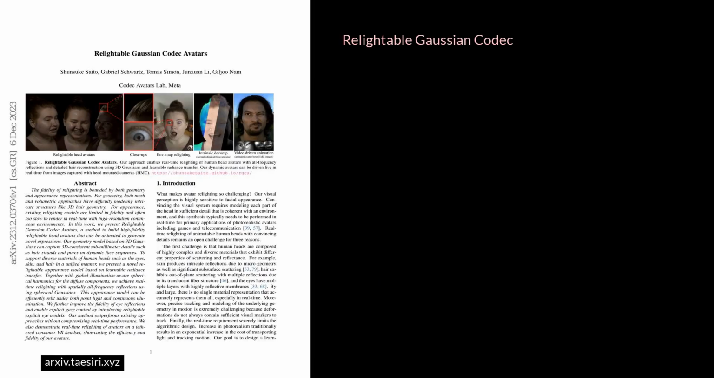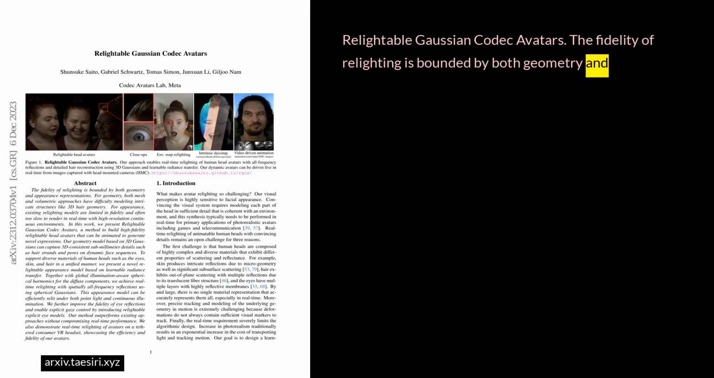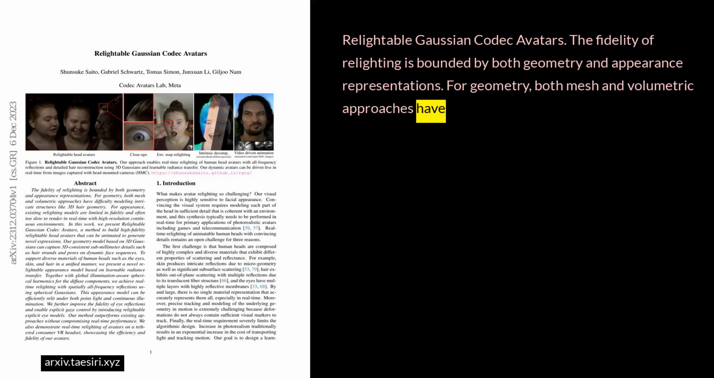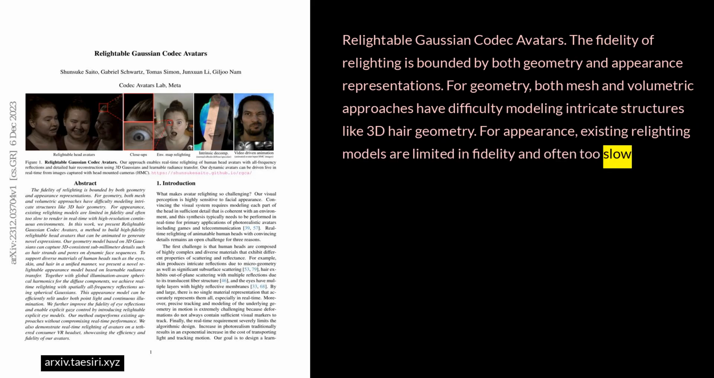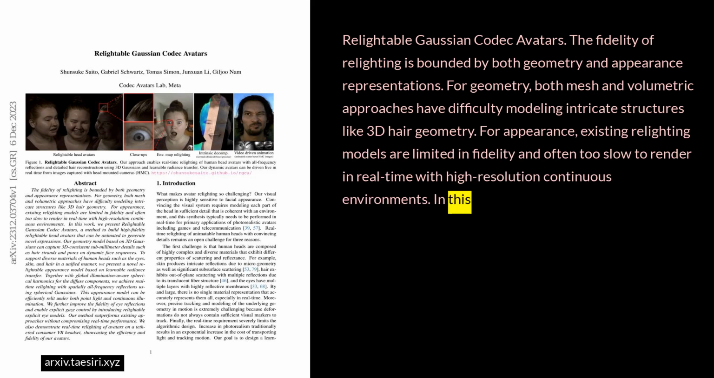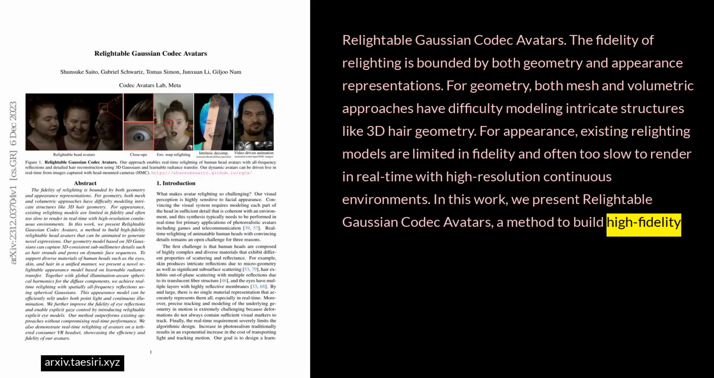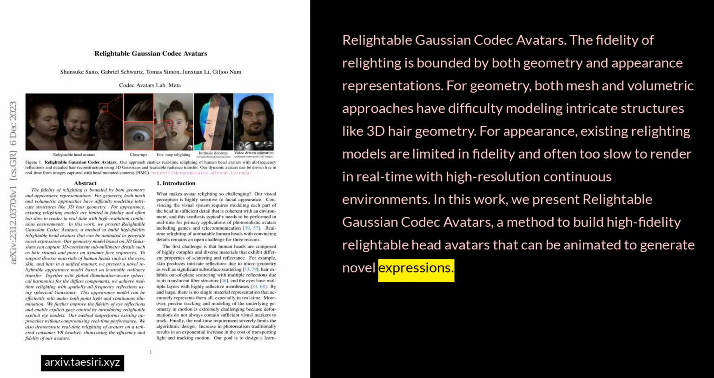Relightable Gaussian codec avatars. The fidelity of relighting is bounded by both geometry and appearance representations. For geometry, both mesh and volumetric approaches have difficulty modeling intricate structures like 3D hair geometry. For appearance, existing relighting models are limited in fidelity and often too slow to render in real time with high-resolution continuous environments. In this work, we present relightable Gaussian codec avatars, a method to build high-fidelity, relightable head avatars that can be animated to generate novel expressions.